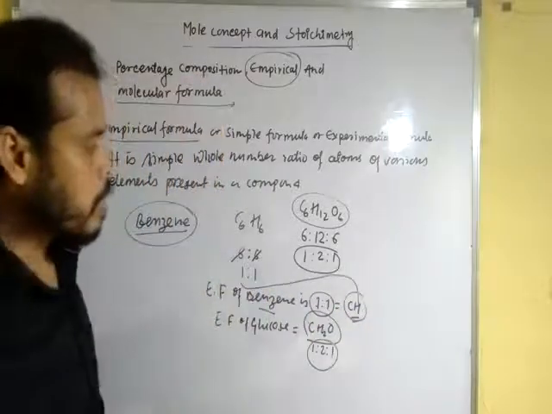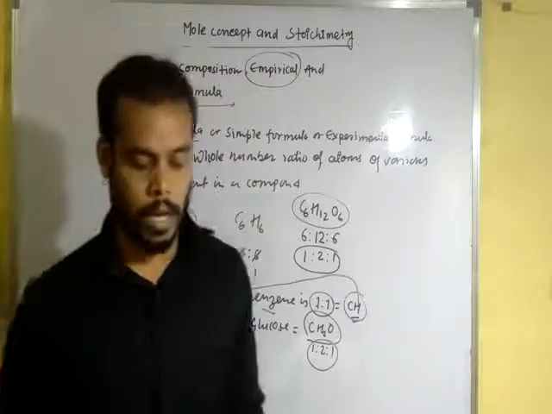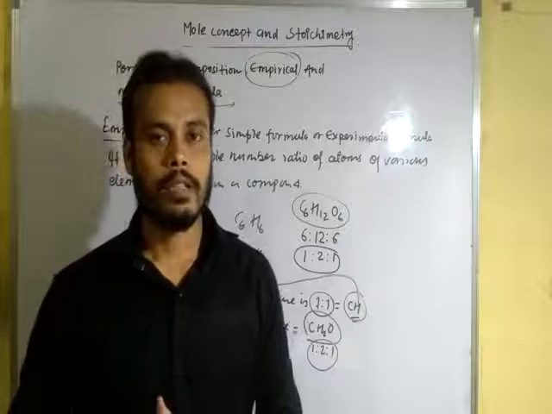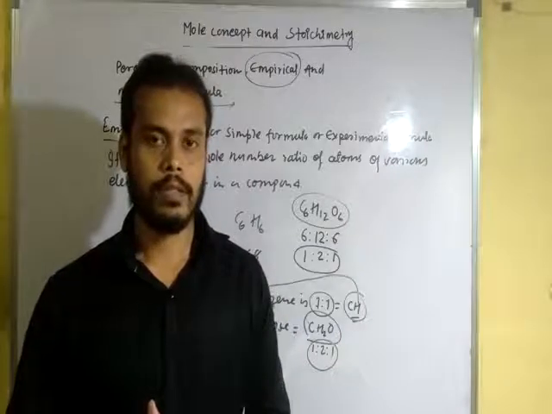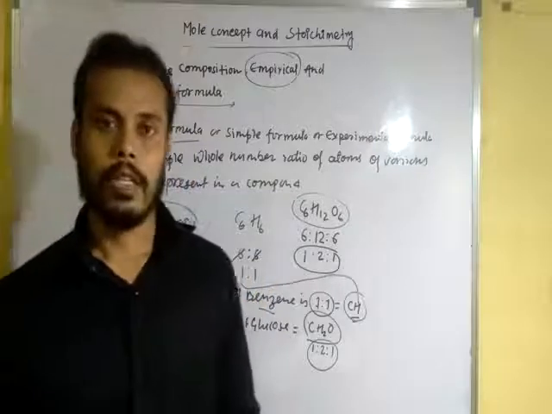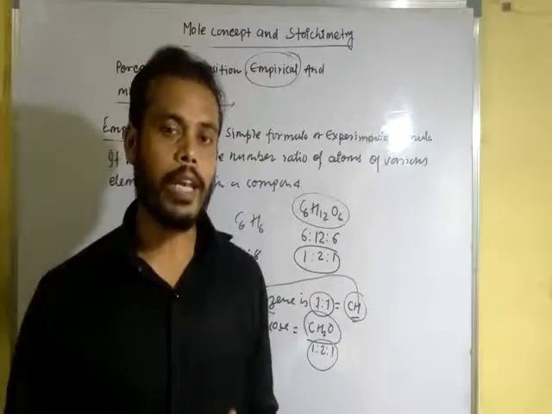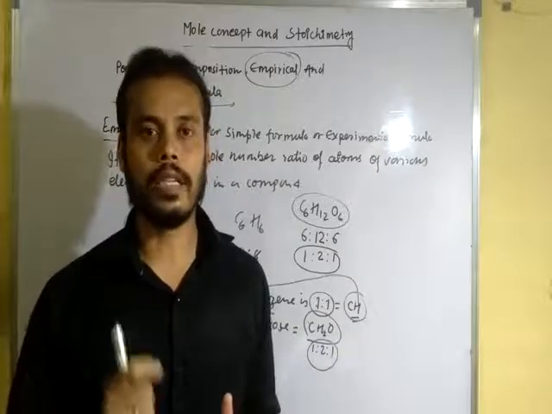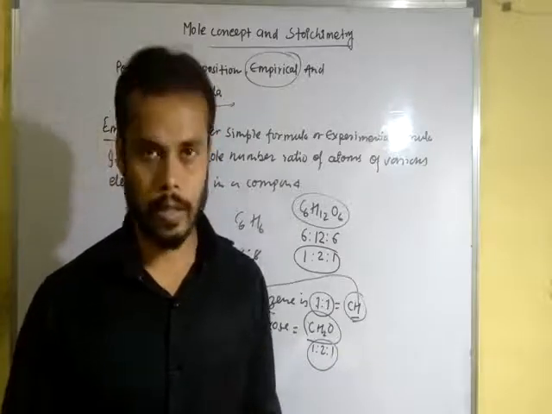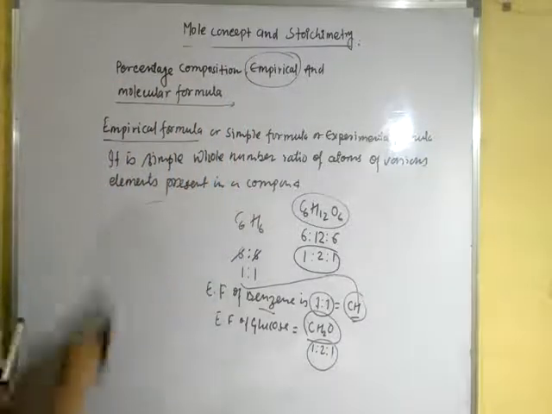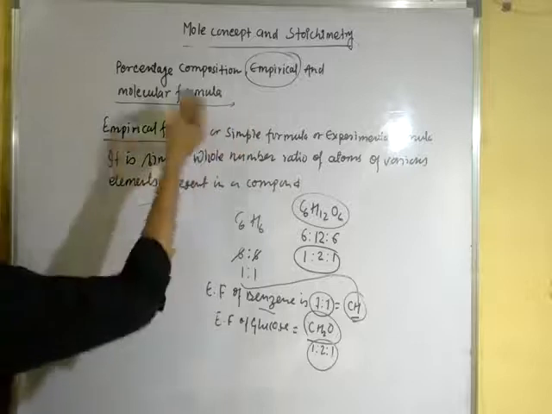That means the empirical formula does not tell us the actual number of atoms. In other words, the molecular formula tells us the actual number of atoms present in a particular compound. Now we are going to discuss the molecular formula.